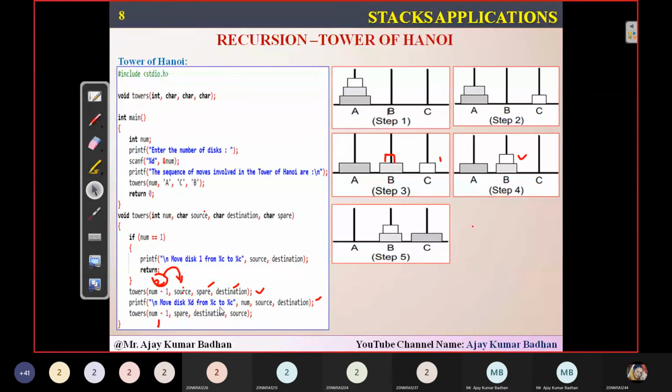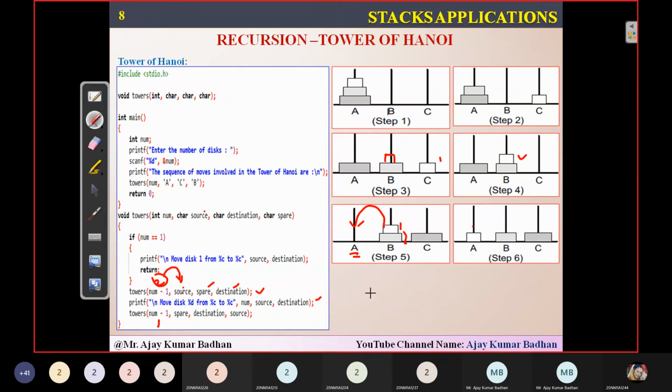Move disk %d from %d to %d, source to destination. From this A pillar, source pillar, I'm transmitting to the destination. And then finally, I am left here with disk number 1 and 2. Now this one I have to bring to this particular place. So here A will be acting as a spare pillar. That is what exactly is happening. So I'm moving this from B to here.